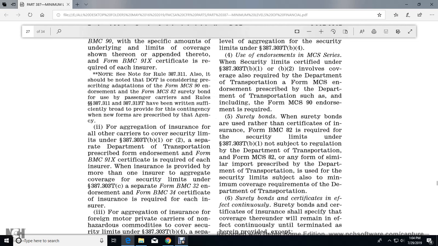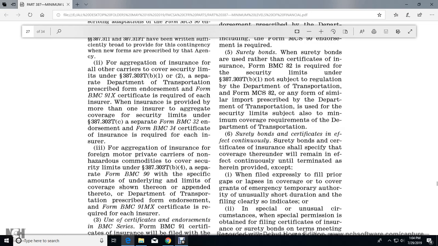For aggregation of insurance with all of the other coverage to cover the security limits of the 3870302B1 and 2, the separate Department of Transportation prescribed endorsement form BMC 91 certificate required by each of the insurers should provide the more of the insurer for the aggregate coverage security limits on the 3A7303T, the separate BMC 32 endorsement, form BMC 34 certificate issuance of insurance required to insure.